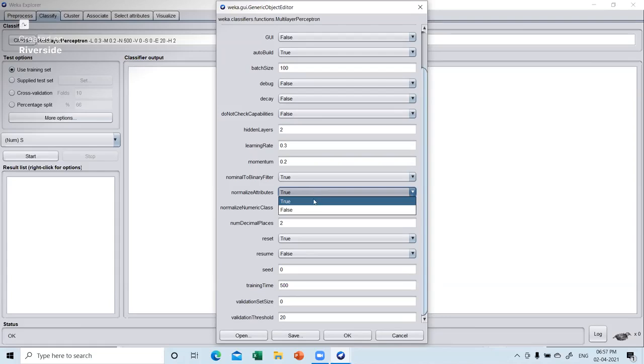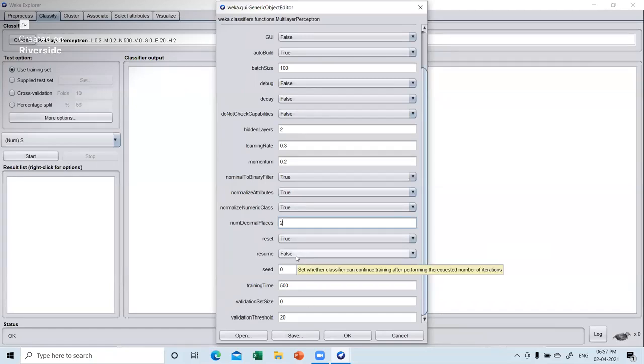The normalization, yes, you want to do that, so write it as true, and the normalization will be between -1 to 1. Normalize numeric class, yes. And decimal places, however much you want, 2 or 3 for the prediction. Reset, yes, you want to reset after every change if you do it. And resume, let's make it false. The reason, I'll show it to you.